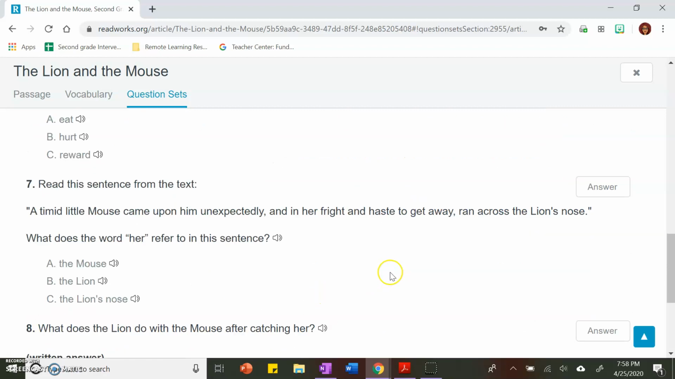Number 7. Read this sentence from the text. A timid little mouse came upon him unexpectedly, and in her fright and haste to get away, ran across the lion's nose. What does the word her refer to in this sentence? That means who are they talking about when they say her right here?